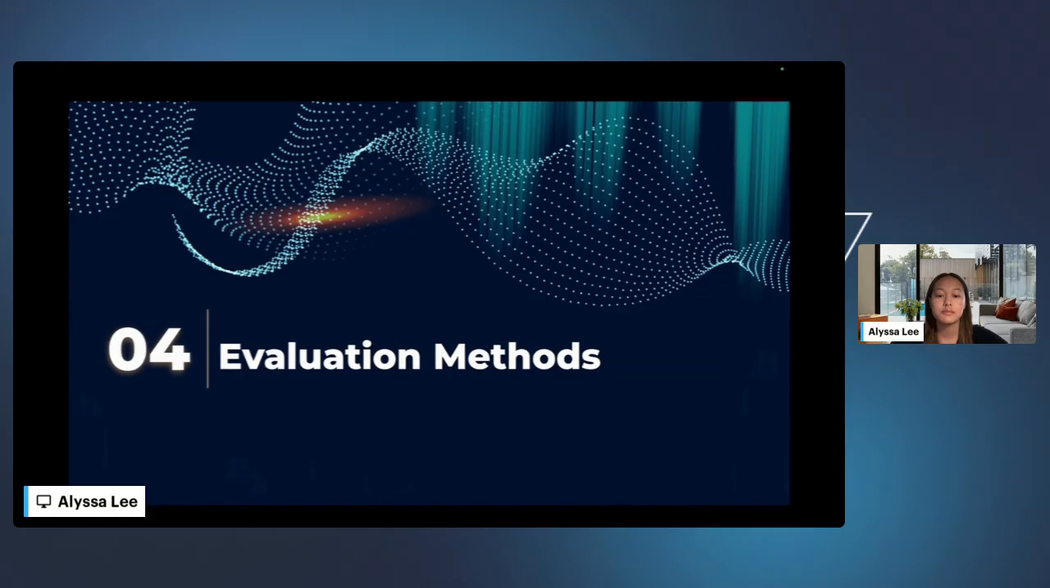Moving on to different evaluation methods. Evaluating the quality of audio annotation is essential to ensure that the data feeding our AI models is accurate, consistent, and aligned with the task at hand. I want to go into 3 specific methods of evaluation: inter-annotator agreement, also known as IAA, ground truth comparison, and visual inspection with auditory review.